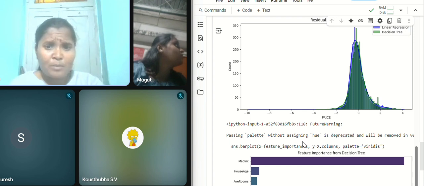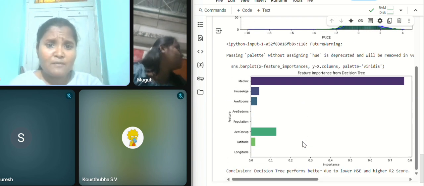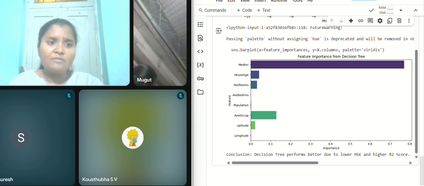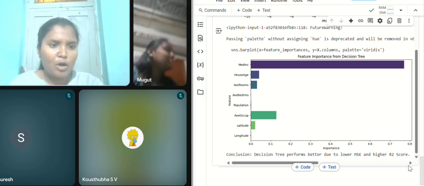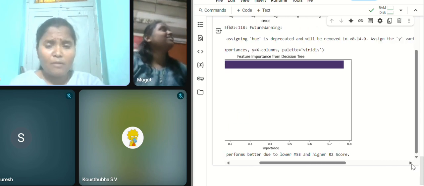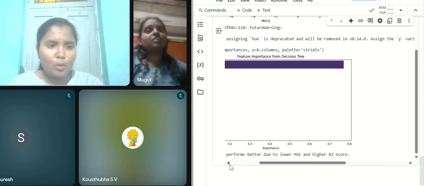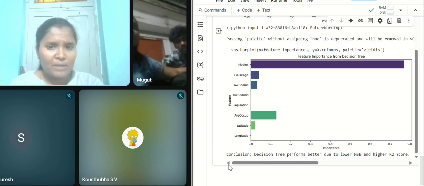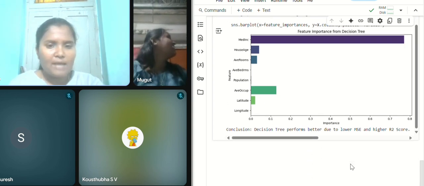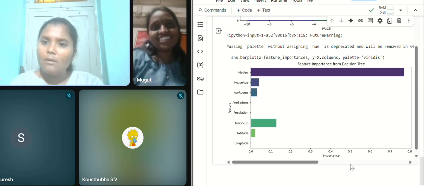Then we have the feature importance from the decision tree. In this, we see which particular feature has more effect on the decision tree. These are all the features of that data, and this is the importance. As we know, MedInc has high importance.